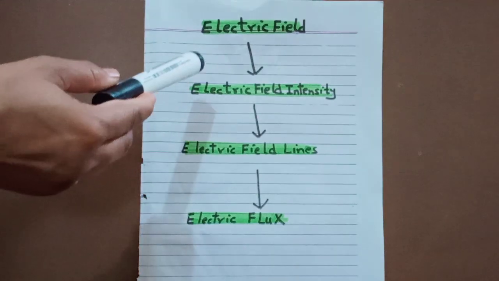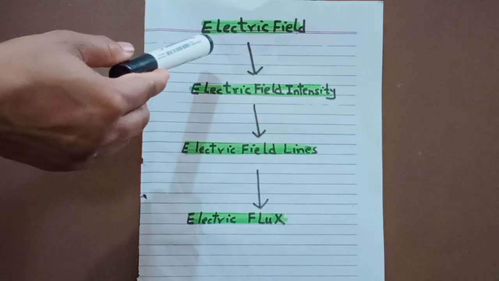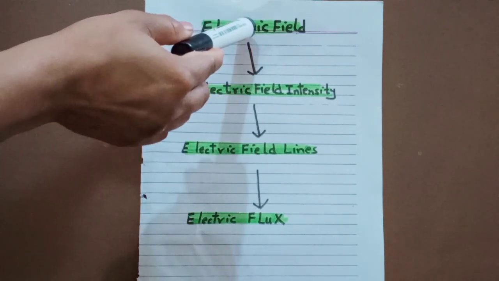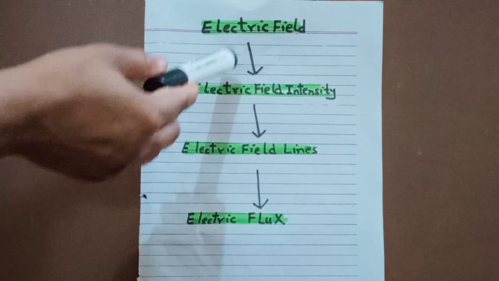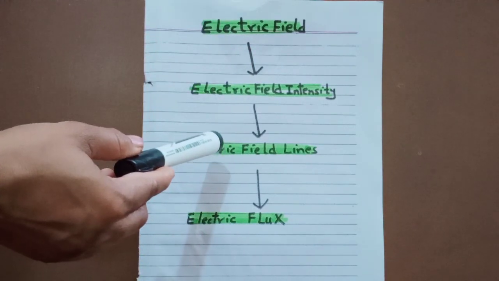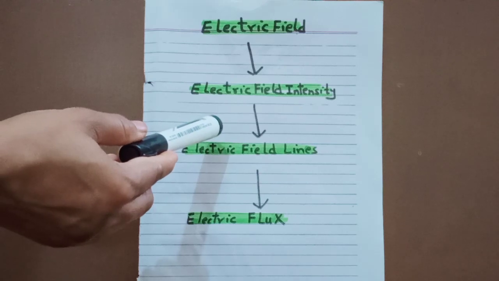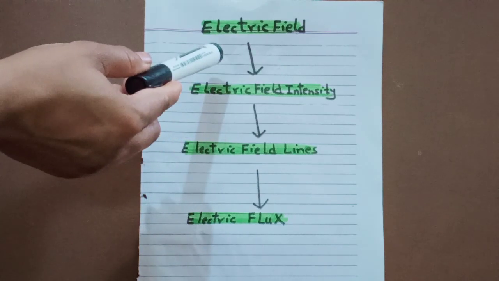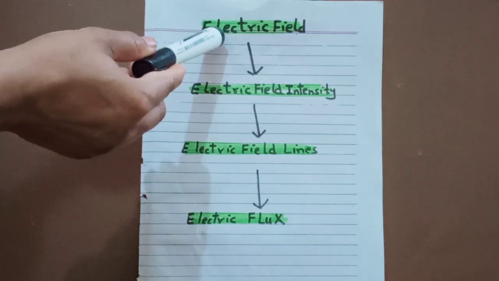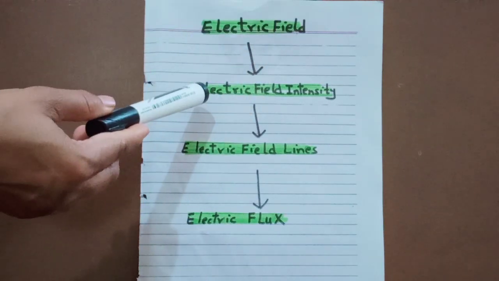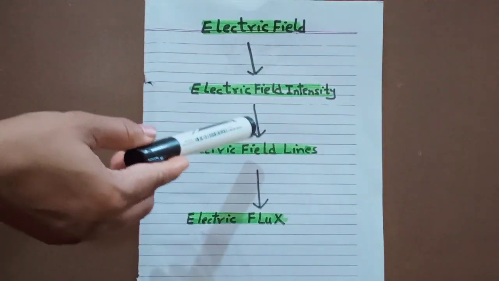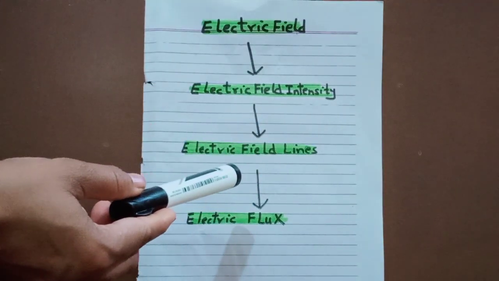Student, we are going to discuss a very important chain. This chain is related to the term electric. Electric means charge. This chain is very important. We have this complete chain in the first chapter of second year physics. The name of the chapter is Electrostatics. So in this chapter we have to discuss the electric field intensity, electric field lines and electric flux.